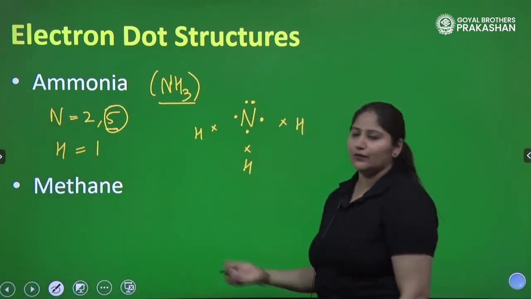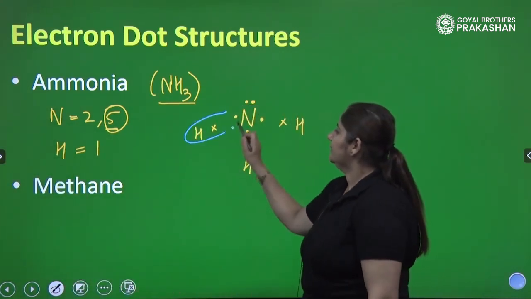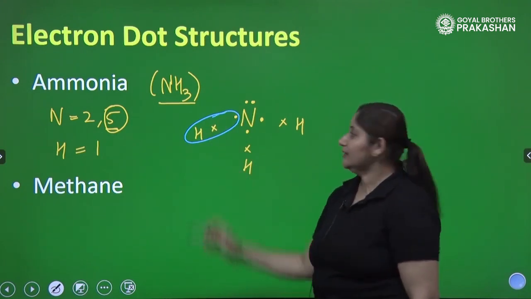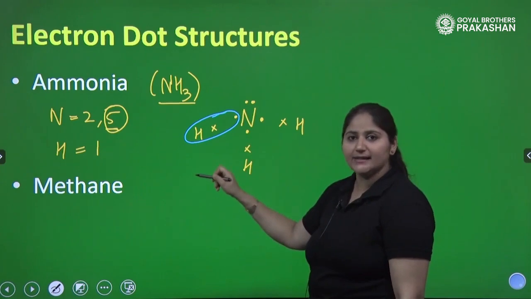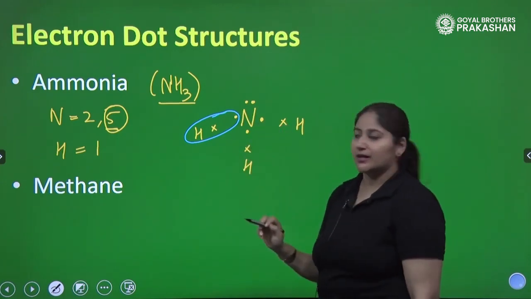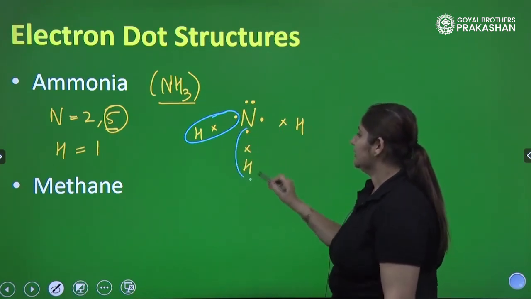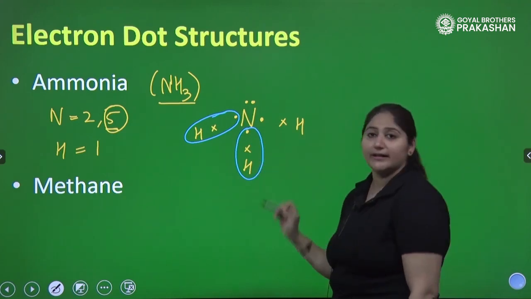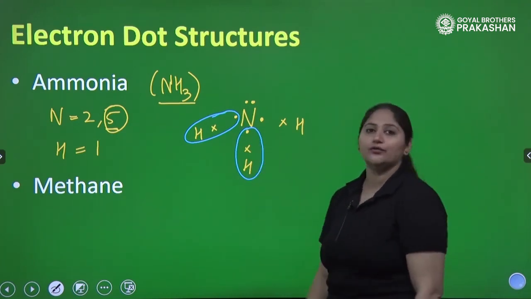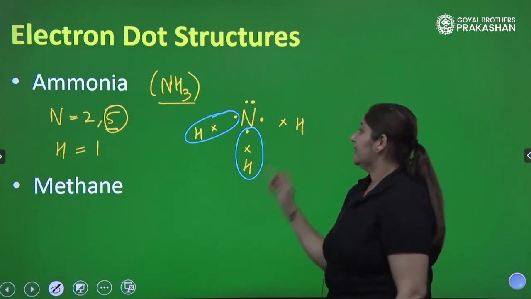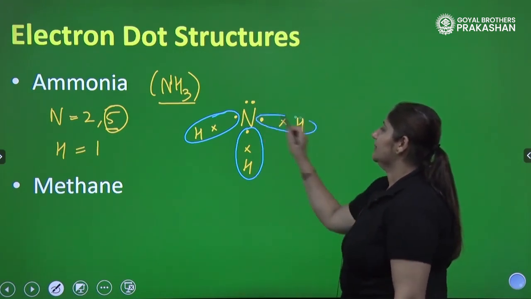Let's make circles or ovals. So here, see, this hydrogen is stable. It has got 2 electrons now. Yes, one which it already has, another from nitrogen. Similarly here, this hydrogen is stable because 1 electron it already had, which is shown by cross, and another it has got from nitrogen by sharing. Similarly, this hydrogen is also stable, right?